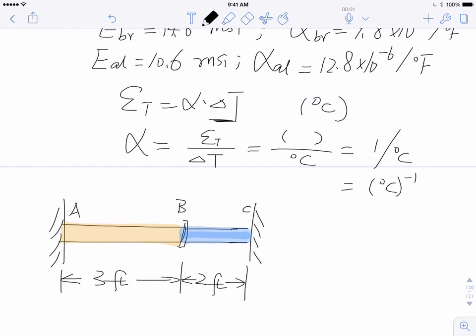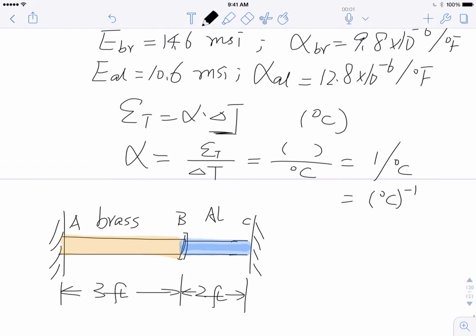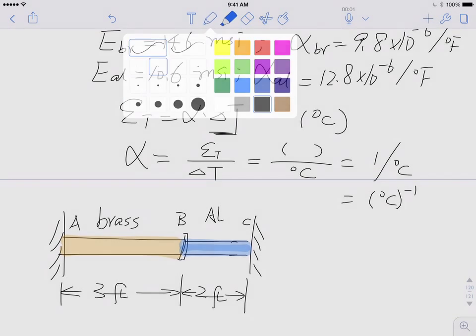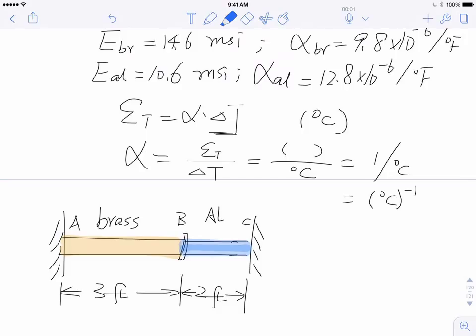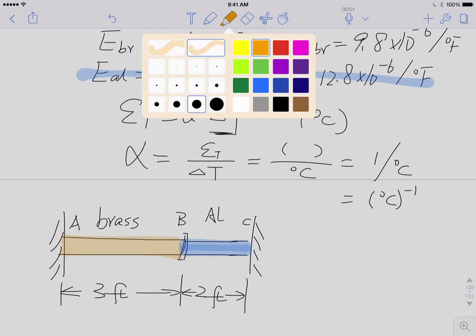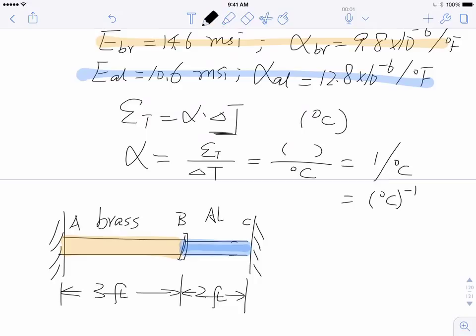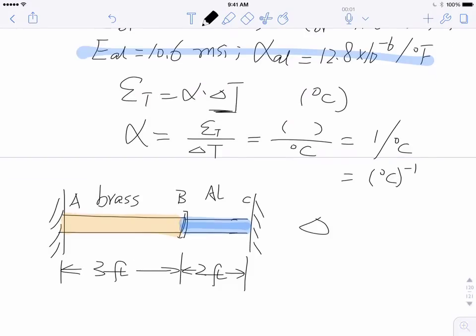Alright, and of course with these Young's modulus, AB is brass, that's why I use a copper color, and aluminum is BC, so make sure you use the material property correctly. Okay, so let's do this. This is aluminum, so it's all blue, and for brass everything is orange. Okay, so there's no stress or force applied. The only thing is you have a temperature change, and we know temperature induced strain, right? So be careful. Let's see how we can solve for that.